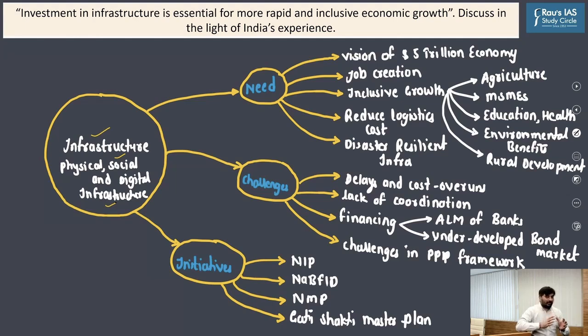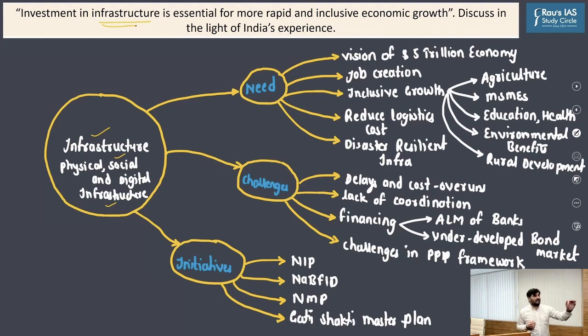If you interpret this question as only physical infrastructure, you will not be able to do justice to the answer. Because if you have to highlight how the infrastructure sector is going to promote inclusive growth, what will come there? Social and digital infrastructure. So the way you interpret infrastructure is extremely important. So always have this multi-dimensional perspective, right?